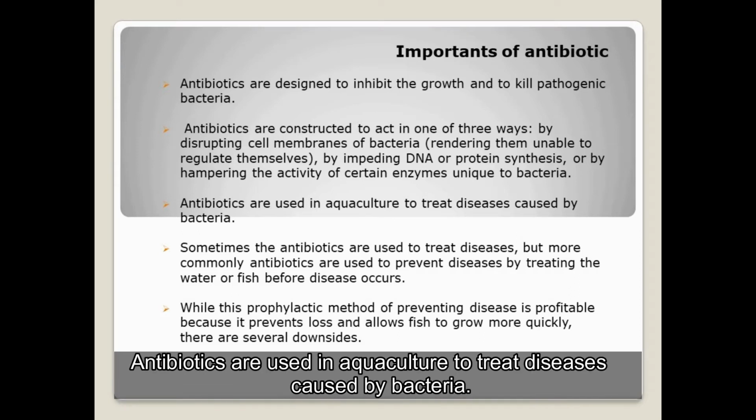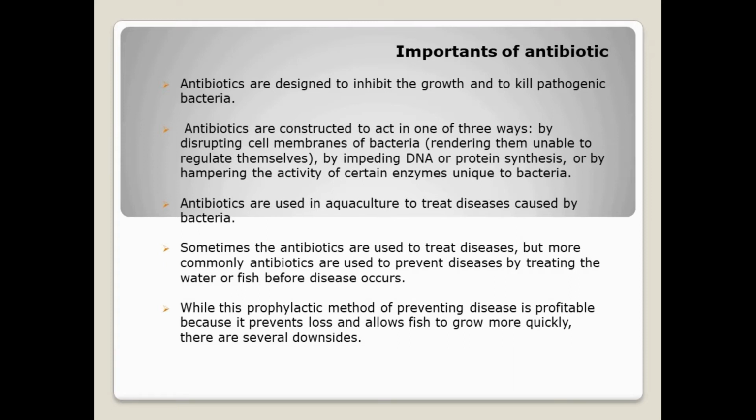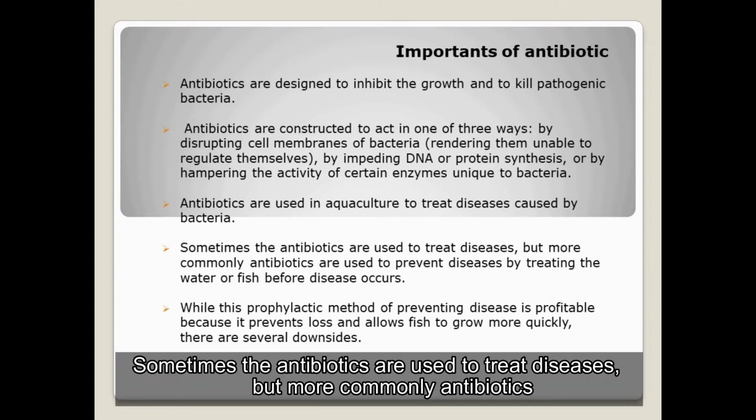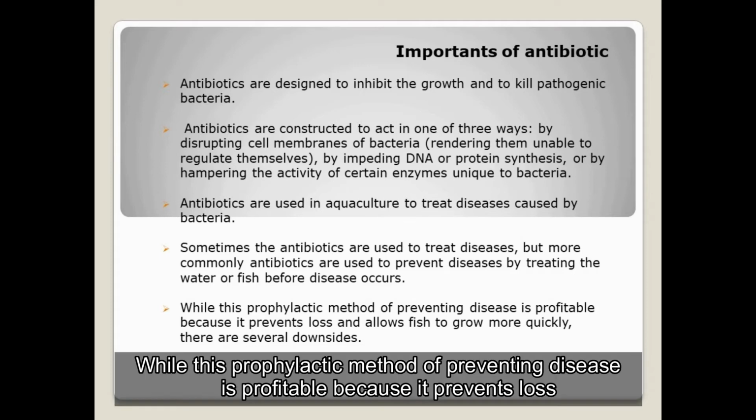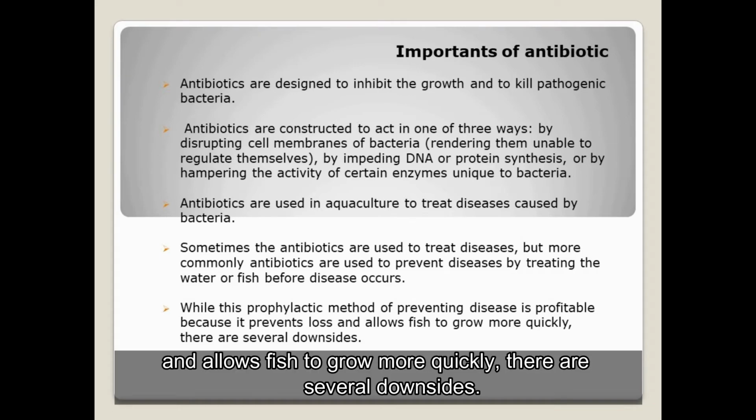Antibiotics are used in aquaculture to treat diseases caused by bacteria. Sometimes antibiotics are used to treat diseases, but more commonly they are used to prevent diseases by treating the water of fish before disease occurs. While this prophylactic method of preventing disease is profitable because it prevents loss and allows fish to grow more quickly, there are several downsides.